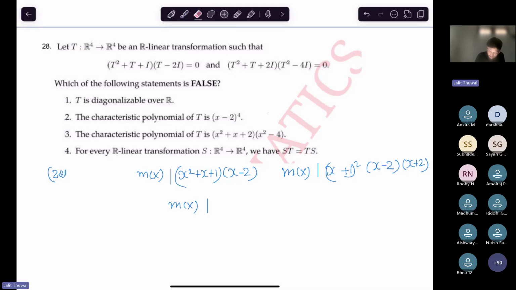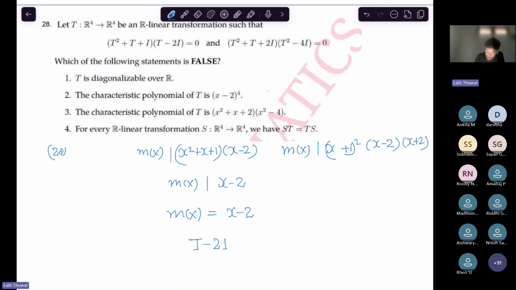Okay, and so this says that the minimal polynomial is a non-constant polynomial, right? The only non-constant polynomial dividing x minus 2 is x minus 2 itself. It means the minimal polynomial is x minus 2. T will satisfy this, so it means T is 2I. This is a scalar matrix. So keep in mind that we have been, yeah.